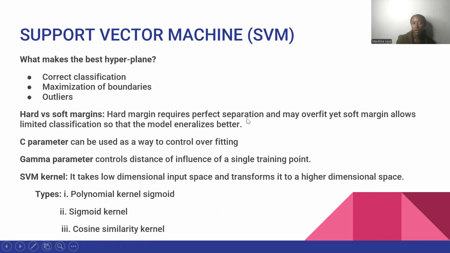So we have the support vector machine. What makes the best hyperplane? You can call a hyperplane a best fit or a line of best fit. So what makes it the best one? First of all is correct classification. If you're having a group of oranges and a group of mangoes, and we want to divide these two correctly, like we want a line of best fit between them, then we have to first correctly classify them. You have to correctly categorize and group them. So we also have maximization of margins, whereby this line of best fit we are going to use shouldn't be so near to the group of mangoes, and it shouldn't be so near to the group of oranges, but it has to be in the middle of them.